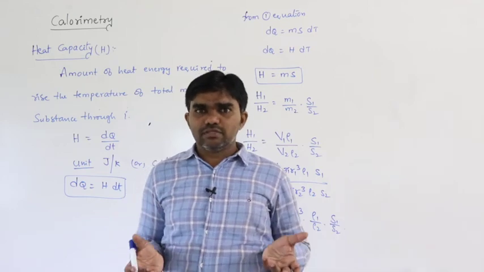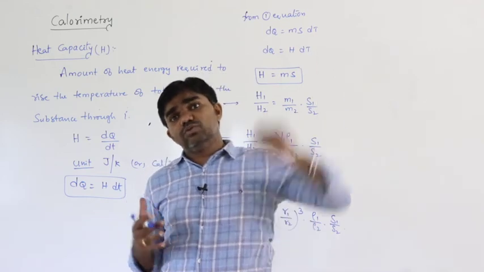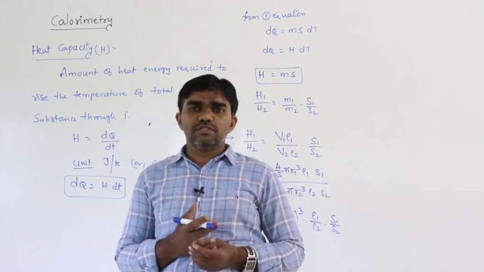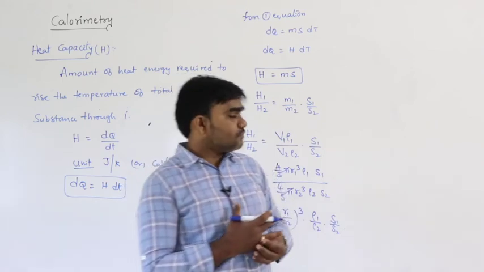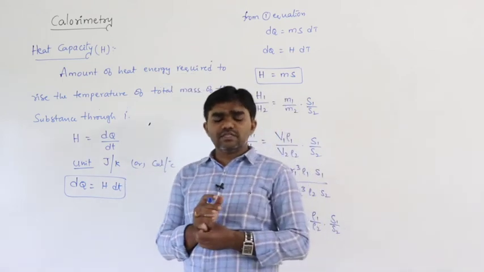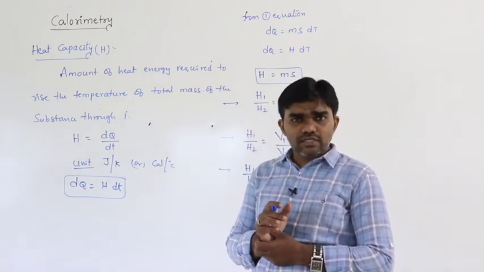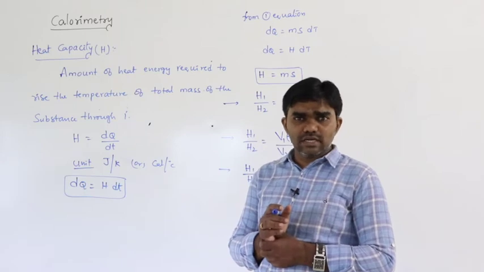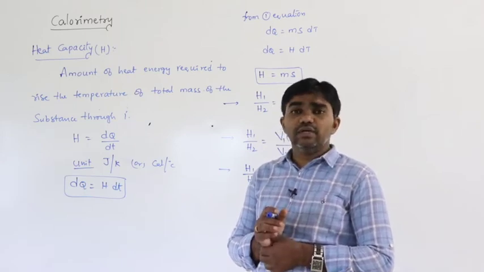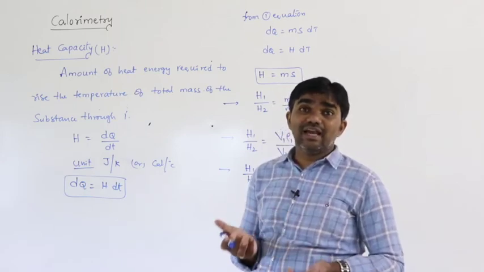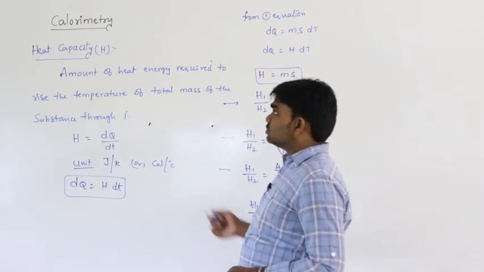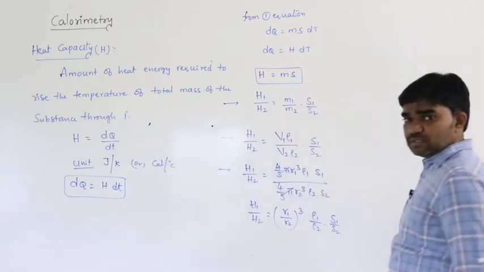Whatever the given mass may be, we have to raise the total mass through 1 degree. But in case of specific heat, it is unit mass of the substance through 1 degree. In SI unit, the unit mass is considered as kg, but in CGS unit, the unit mass is considered as gram. So that is heat capacity and specific heat.